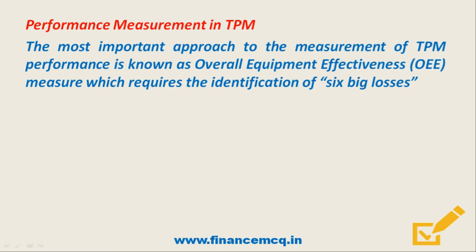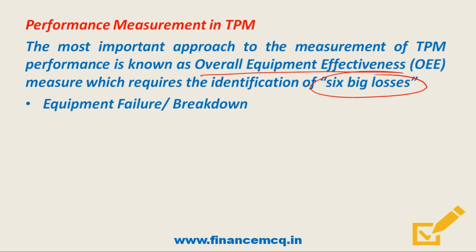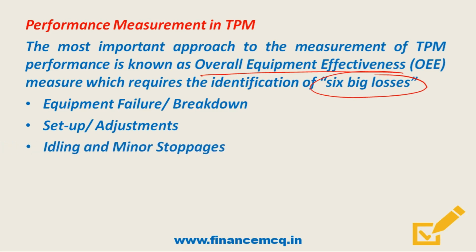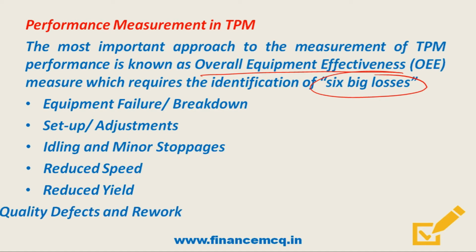So friends, the most important approach in the measurement of TPM is overall equipment effectiveness. That is to measure the identification of 6 big losses. So what are these 6 big losses? Let's go through them. These include equipment failure or breakdown, then setup or adjustment, then the third big loss is idling and minor stoppages, fourth big loss is reduced speed, while fifth is reduced yield and the last big loss is quality defects and reworks.